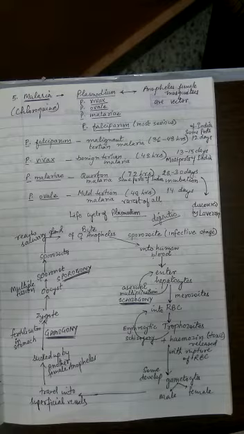That's why such a 2-host life cycle is called digenetic. So please remember, digenetic refers to two hosts to complete the life cycle of a parasite. Now one more thing, please remember that sexual reproduction occurs in the mosquito's body and asexual reproduction occurs in the human body. So human is the secondary host and mosquito is the primary host.